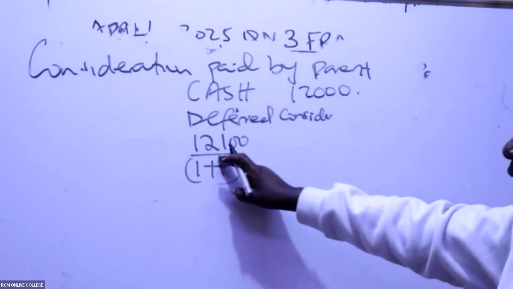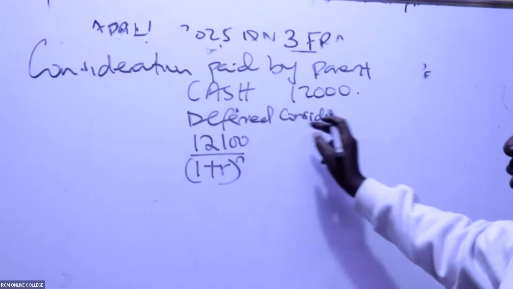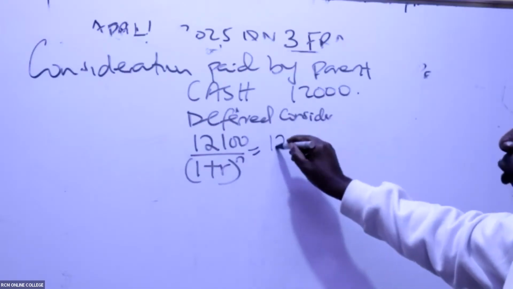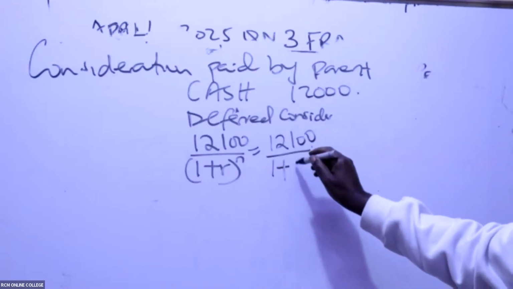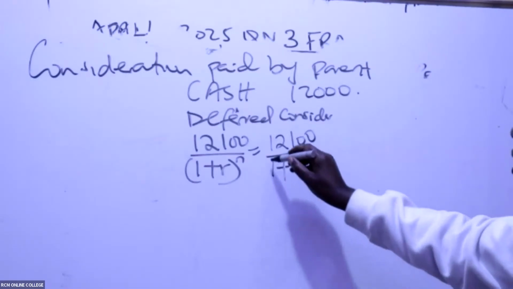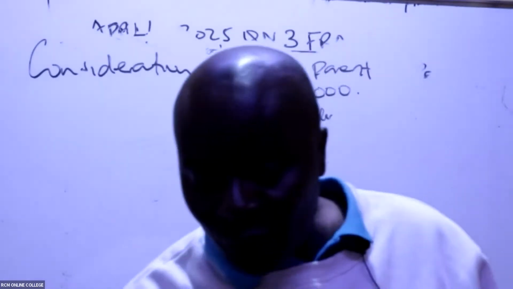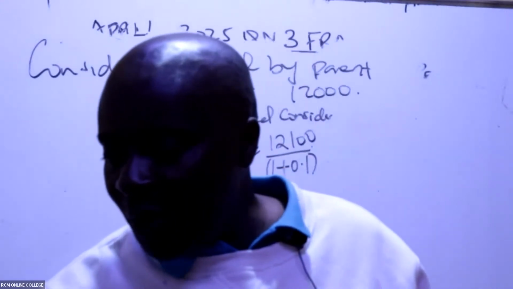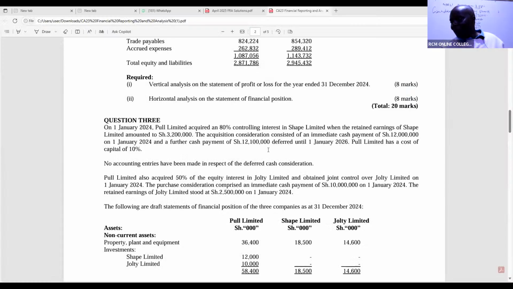Remember, when you are making this a denominator, the N will be positive. If you take this up, now you introduce the negative. So then this will be 12,100 divided by 1 plus R, where R is the cost of capital. But in this case here, remember, we don't do this deferment forever. We are deferring this payment up to when? Remember, we are making this promise to pay on 1st January 2024. And we shall be paying on 1st January 2026.